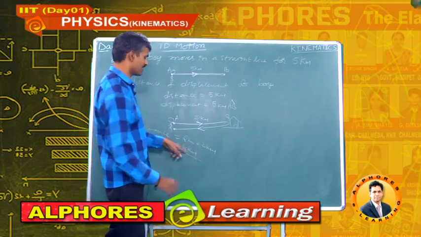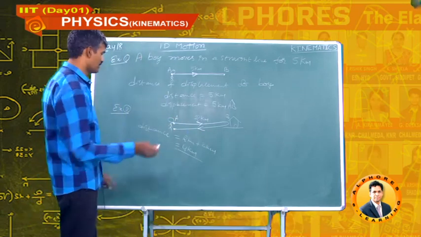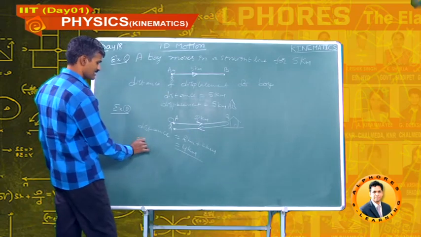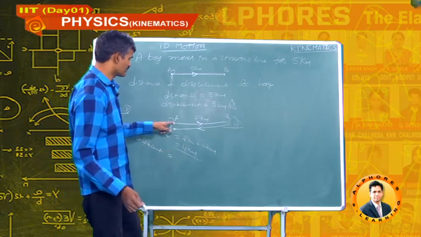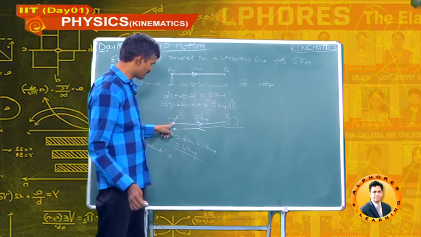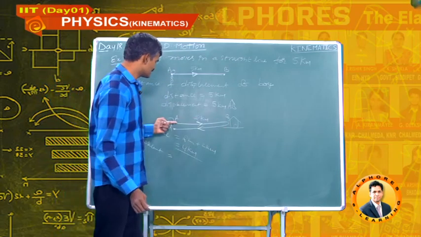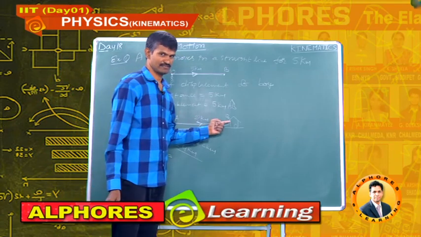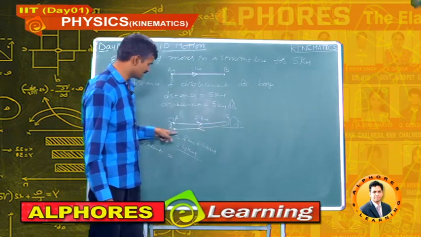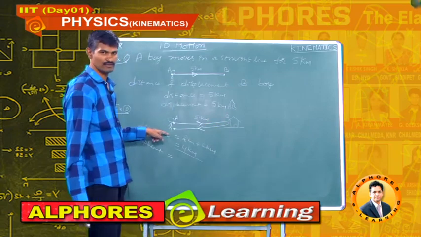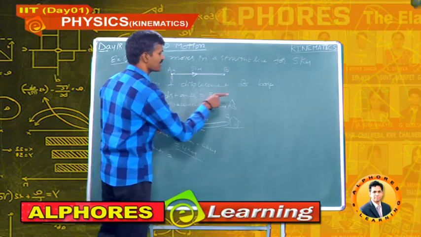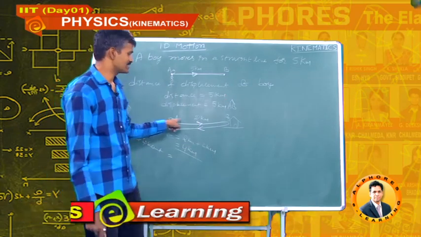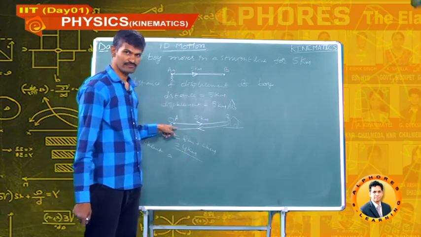No need to write the direction for distance, but if you consider displacement, the boy goes from A to B. Here his displacement is towards right. While coming back, his displacement is negative. If you take one direction as positive, the other direction is taken as negative.